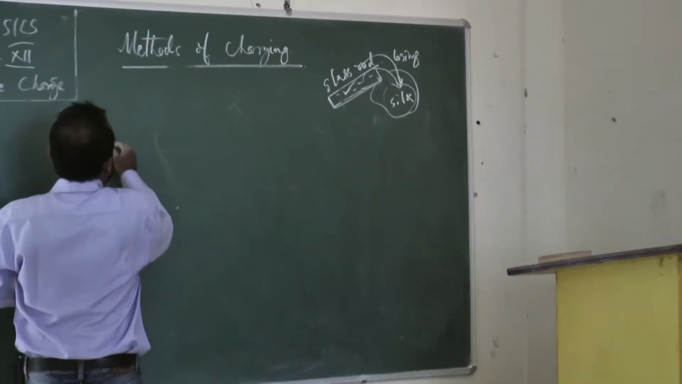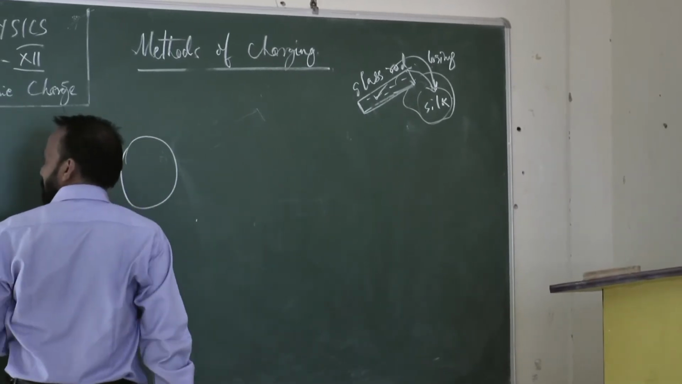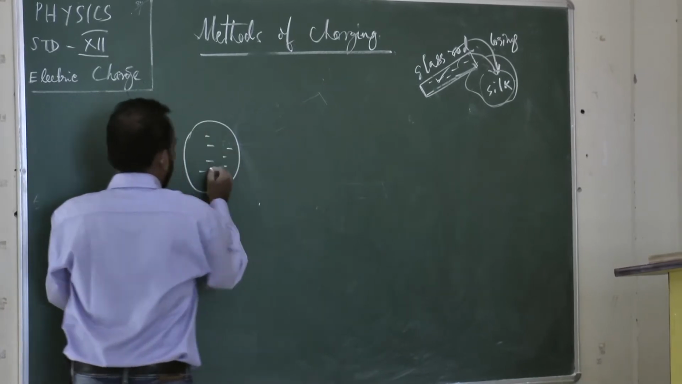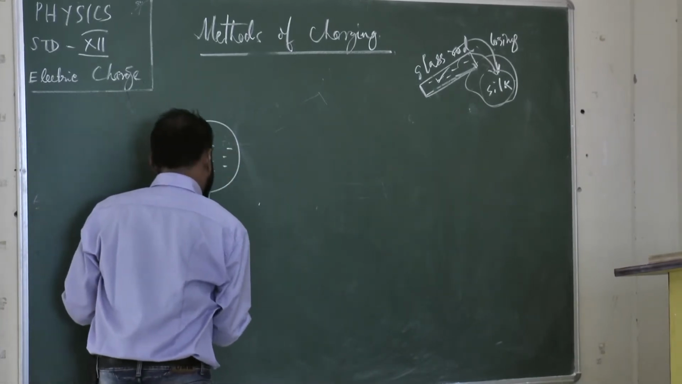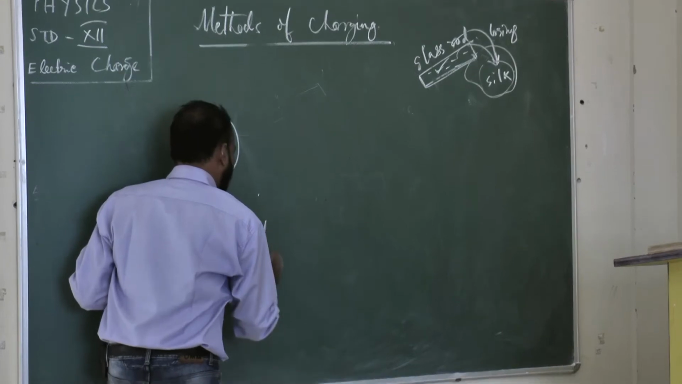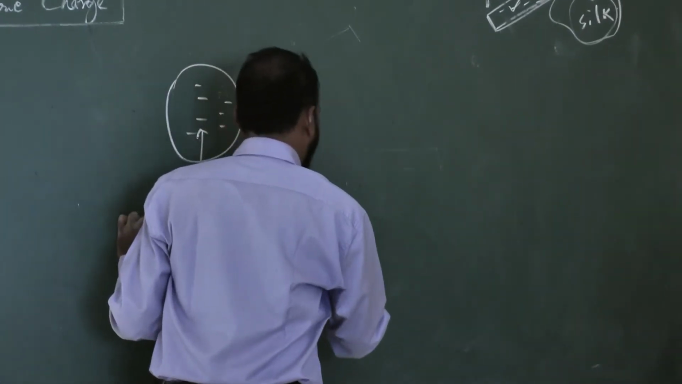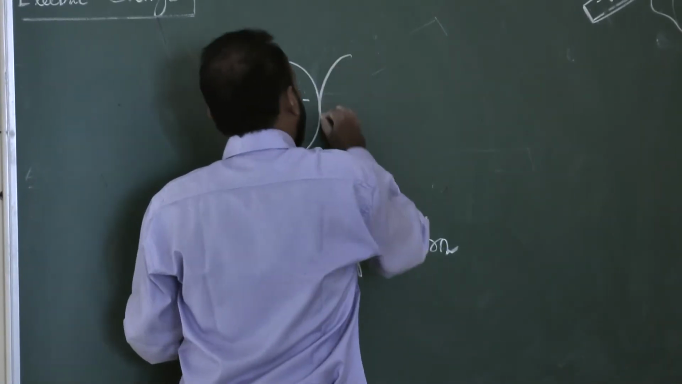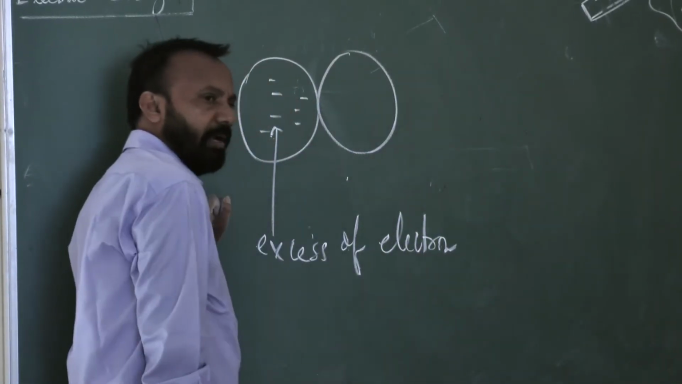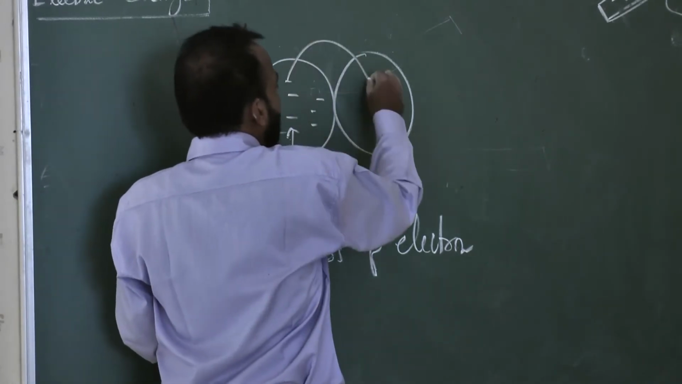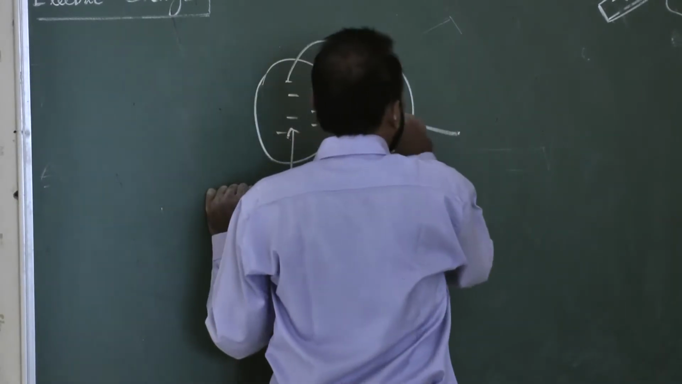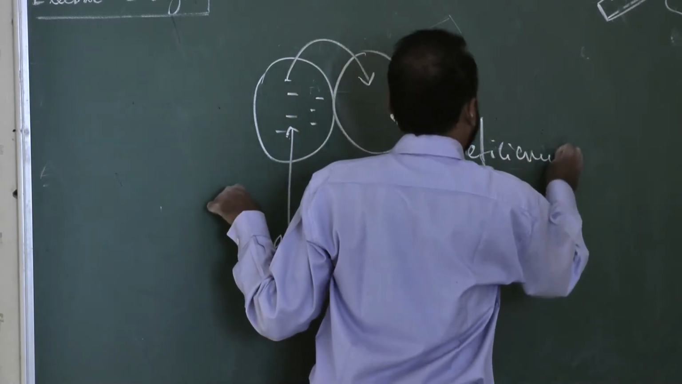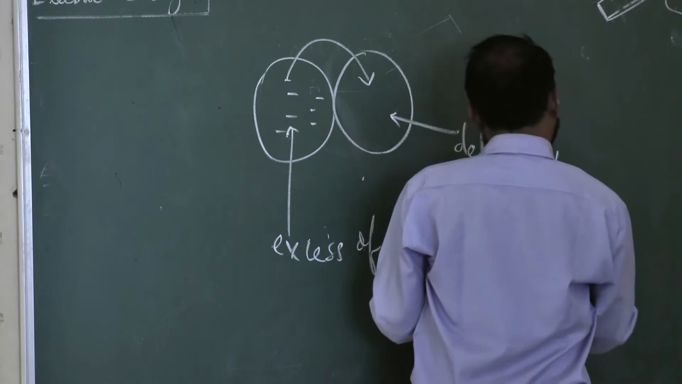Once again I am repeating. This is a body having an excess of electrons. Whenever it is rubbed with another body, this excess of electrons is transferred to the other body. This other body is deficient; there are no electrons. This is called deficiency of electrons.